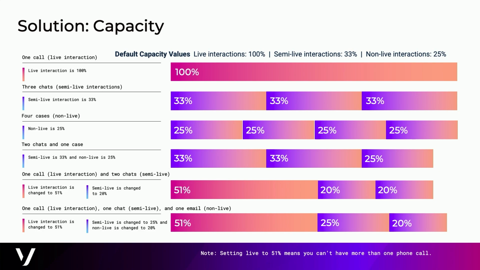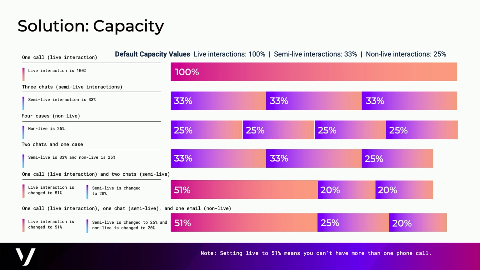So Carlos talked about this earlier. If we have 1 agent and their capacity level is 100%, they can only take 1 call, right? So we see that in the top one, the live interaction is 100%. If we have semi-live interactions, these are things like chat or web chat or SMS. We can start to do more, right? So maybe we have a balance. We can do 3 semi-live interactions at the same time.